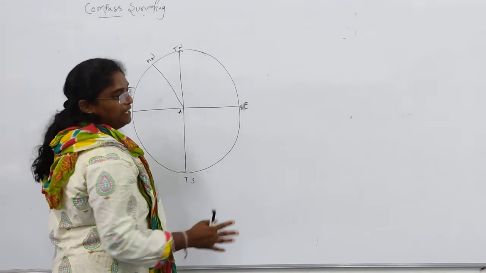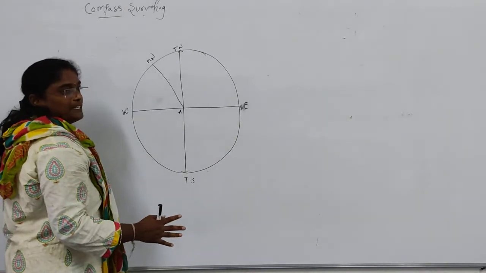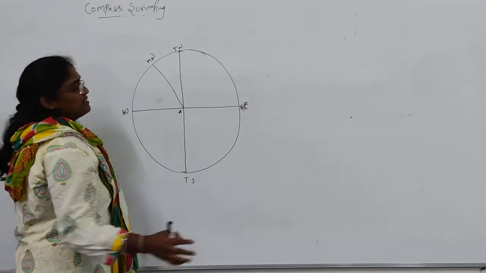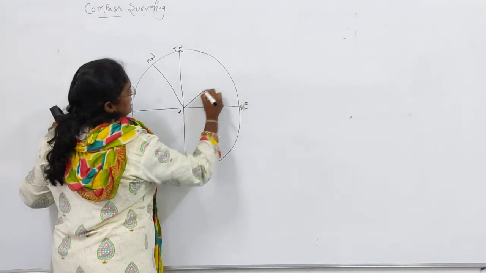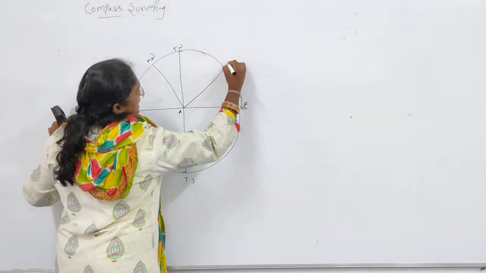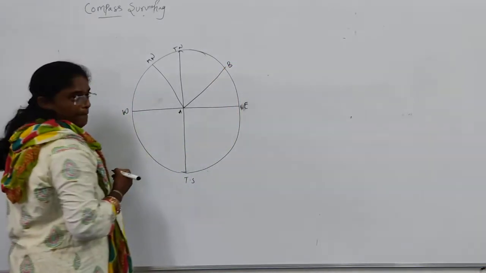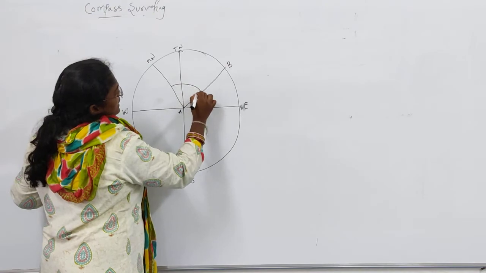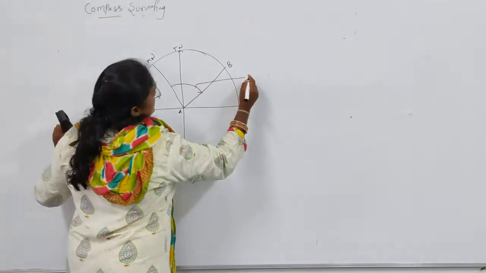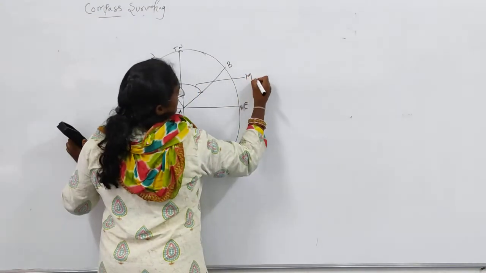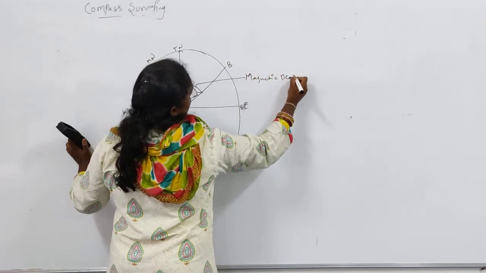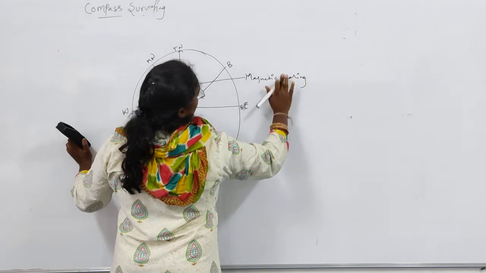So automatically my compass starts turning through some angle. This is the point I am taking, and I am considering it as B. From here to here, whichever angle you get is known as the magnetic bearing.